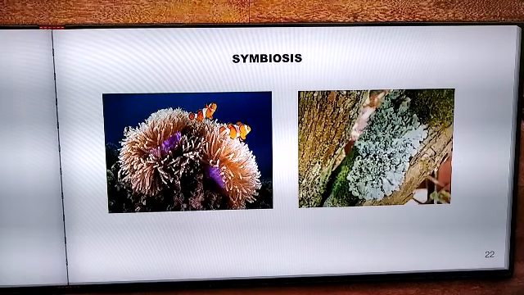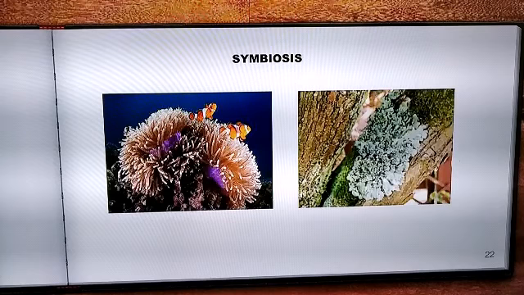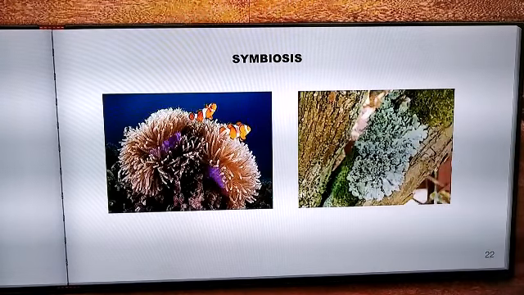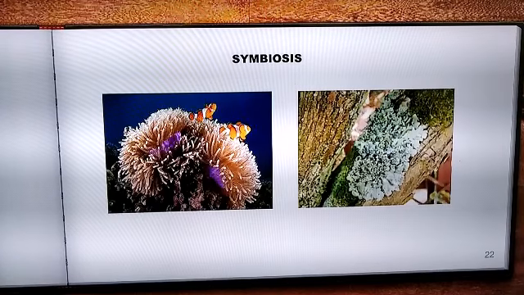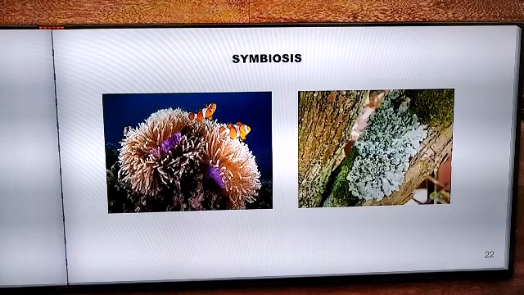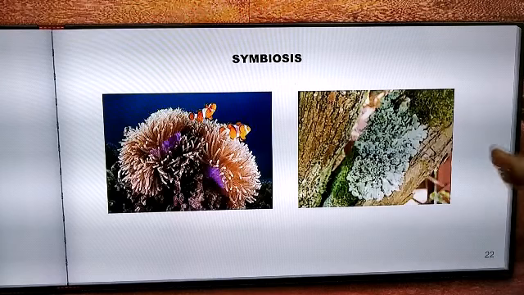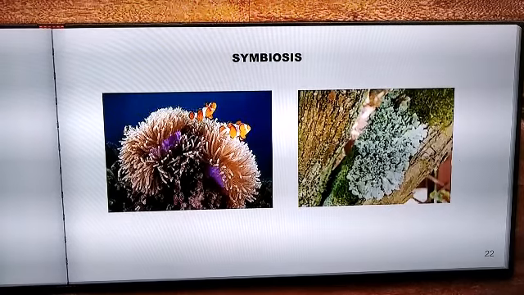Another classic example of symbiosis is the association between algae and fungi, which is called a lichen. This particular organism which you can see on the bark of a tree is called a lichen. This is a fungus. It provides nutrients to the tree on which it is growing, and it also gives protection to the tree. In turn, the lichen gets sugar from the plant, that is, the tree provides it with food. So both benefit from this relationship.